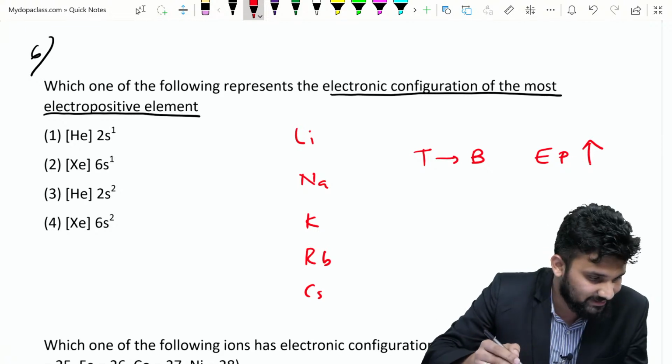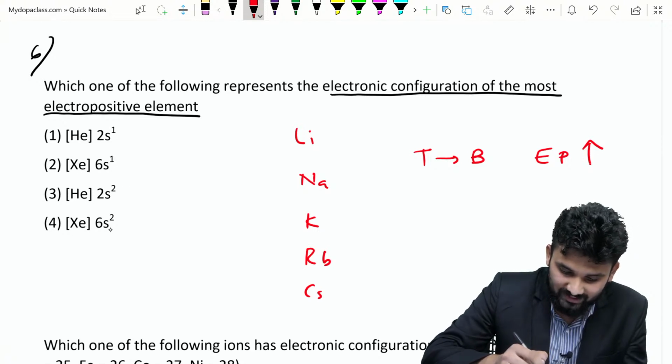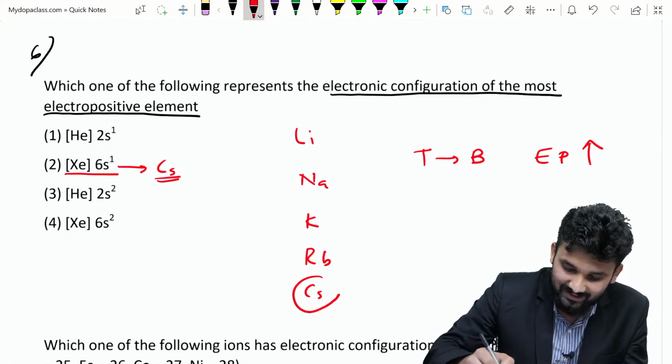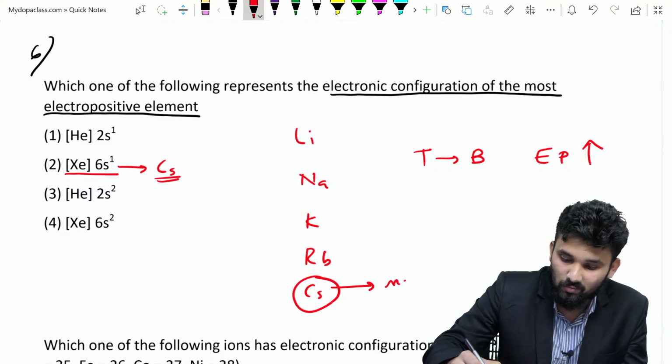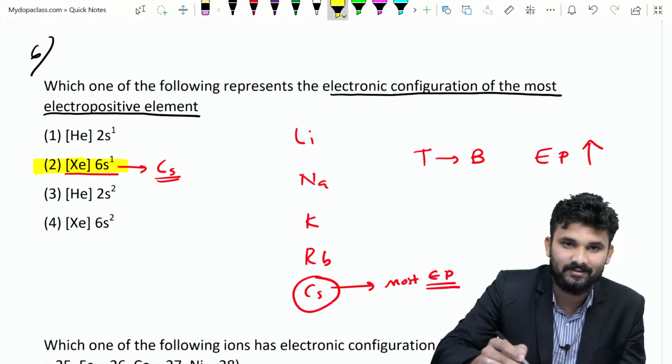So what is the answer here? Xenon 6s1, that is the electronic configuration of cesium, and cesium is the most electropositive element. So option 2 is the right answer.